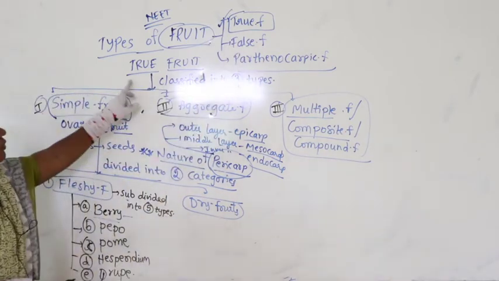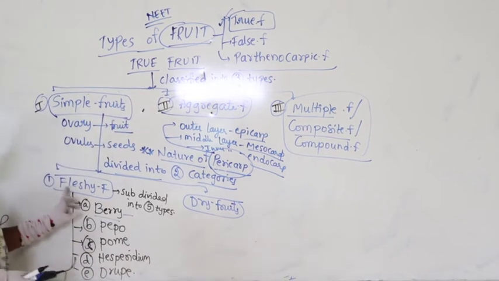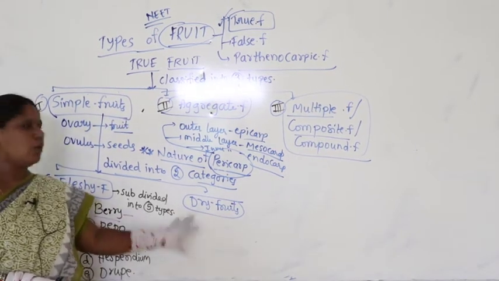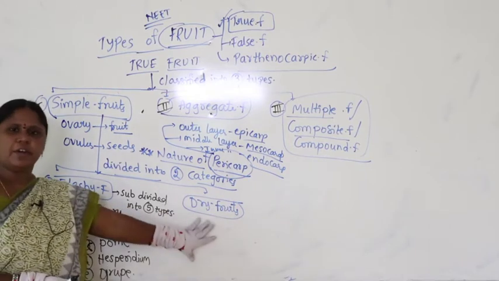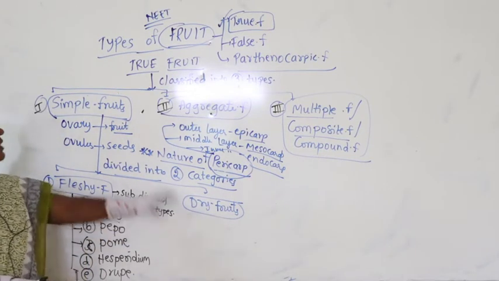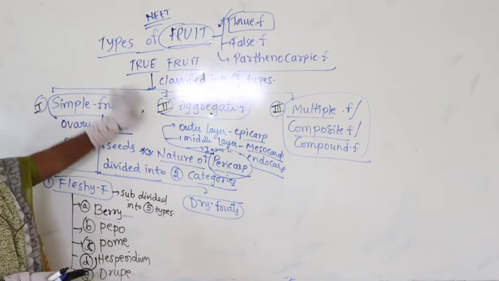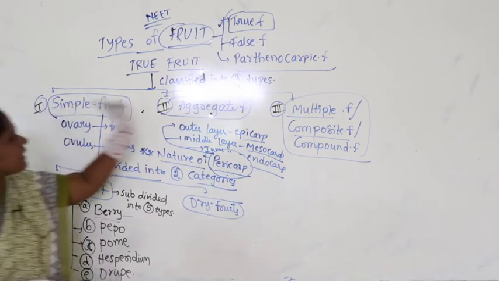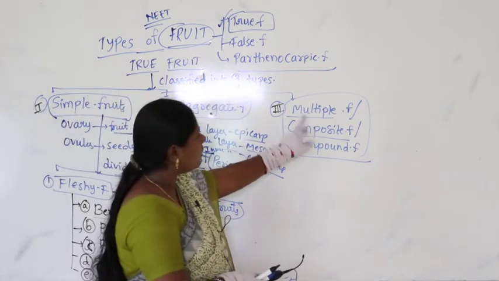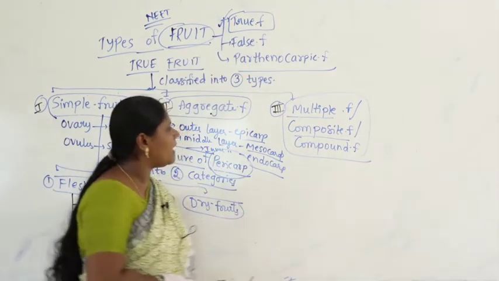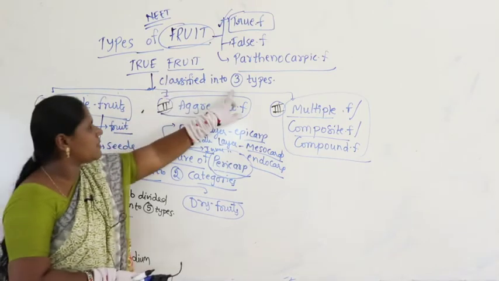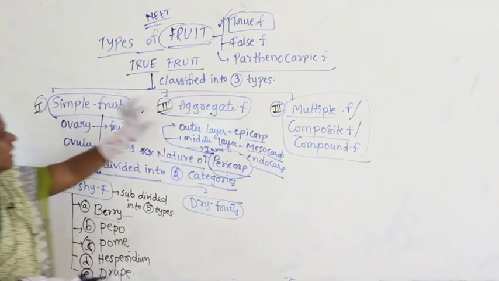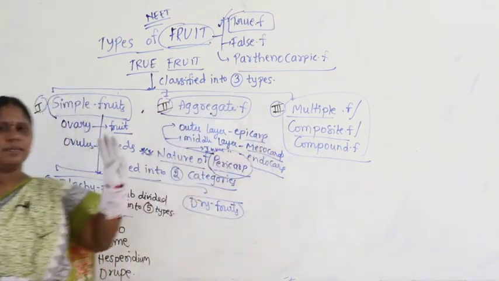When we take the true fruit here, directly we just started with fleshy and dry. But to avoid confusion, we have completed fleshy and dry fruits. Actually true fruit is divided into three types: simple fruits, aggregate fruits, multiple fruits, or composite, which itself is called compound fruits. What are they? Simple, aggregate, multiple. These are the three main categories.